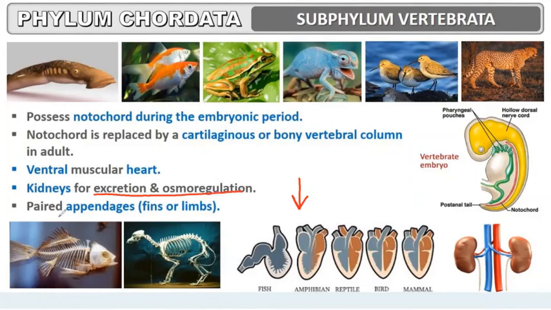They also show paired appendages, either fins or limbs. Aquatic animals have fins like fishes, whereas terrestrial ones like dogs, amphibians, reptiles, aves, and mammals show limbs.